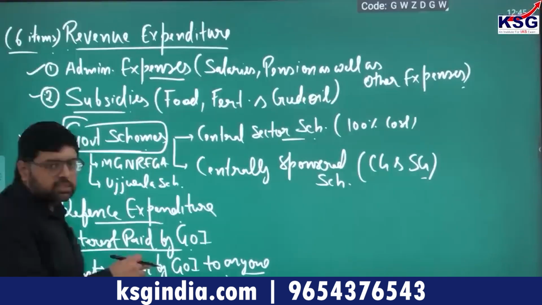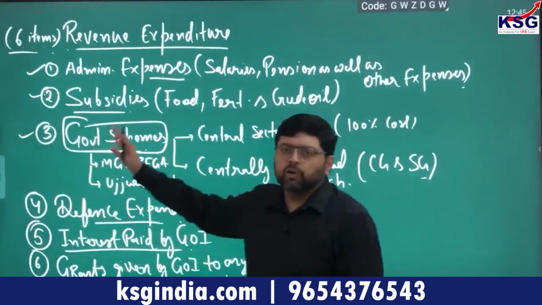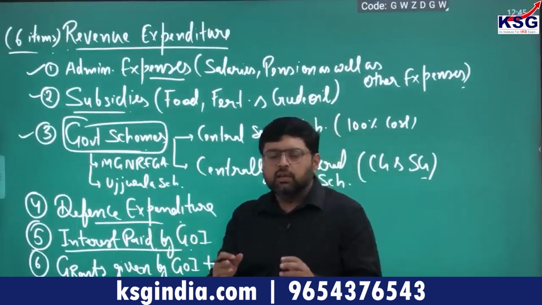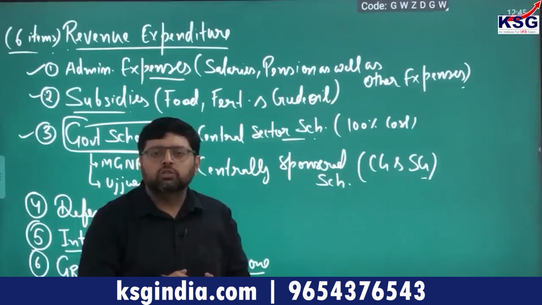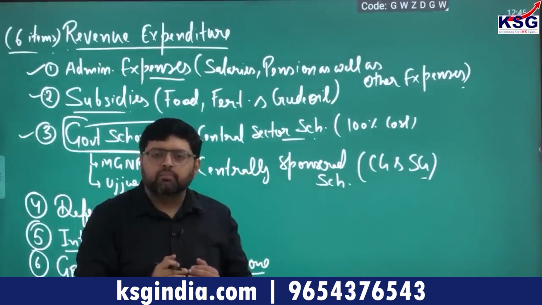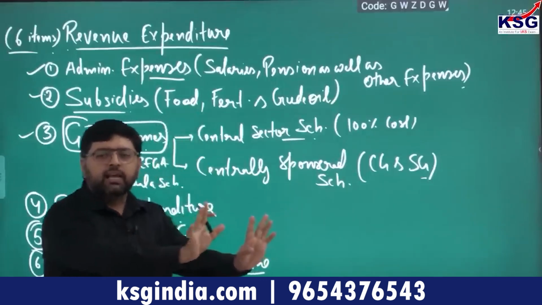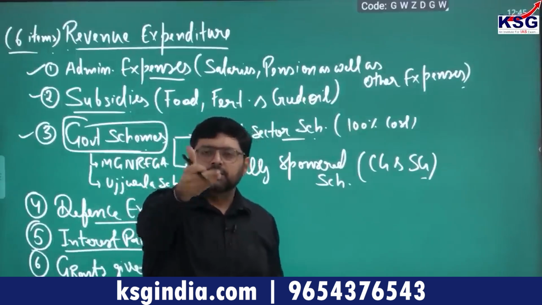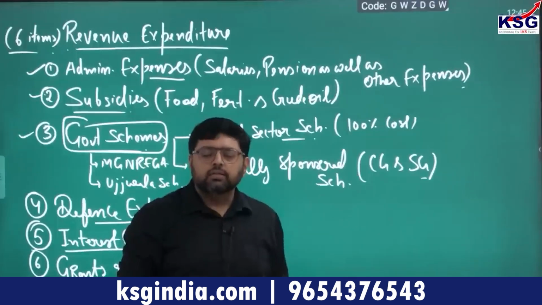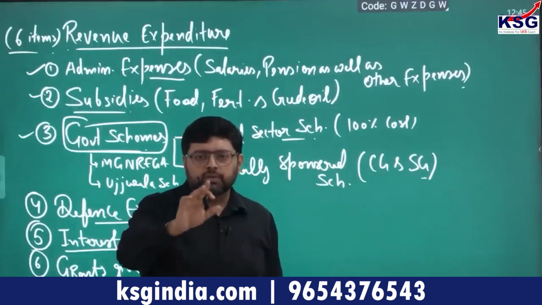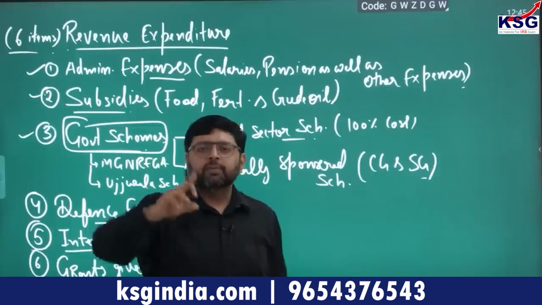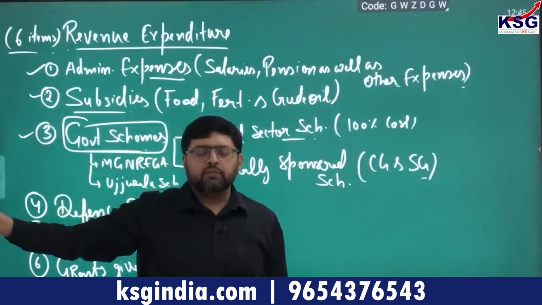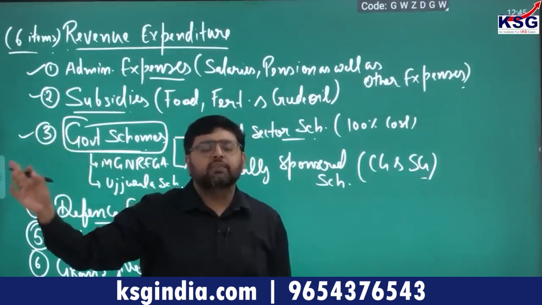One student is asking about grant expenditure. I hope now you understand that this is a part of revenue expenditure. It is like this: whenever any relative comes to your house, you receive grants from them, which you initially deny, saying I don't want it, but later on you keep it. Grants received by you, if you are receiving them, become a part of revenue receipts, and within revenue receipts, a part of non-tax revenue receipts.